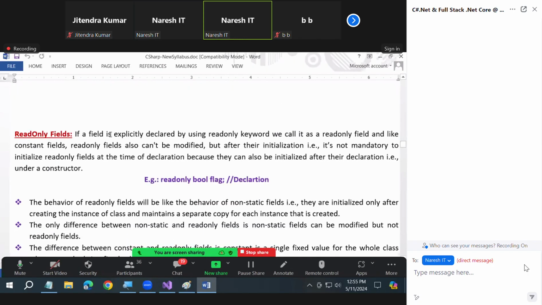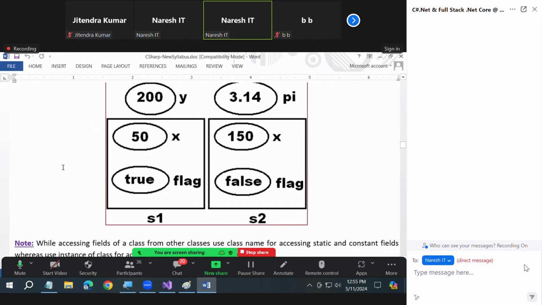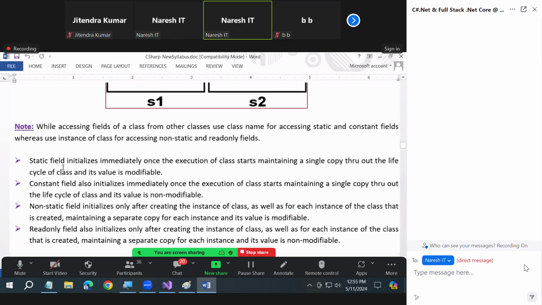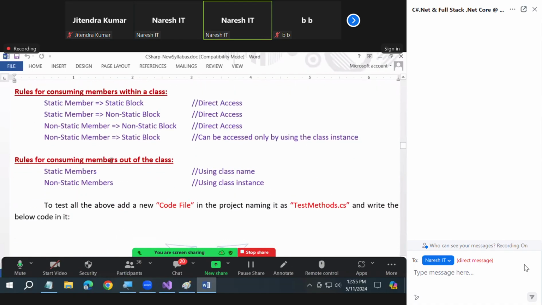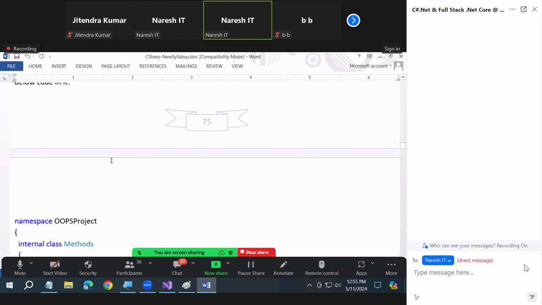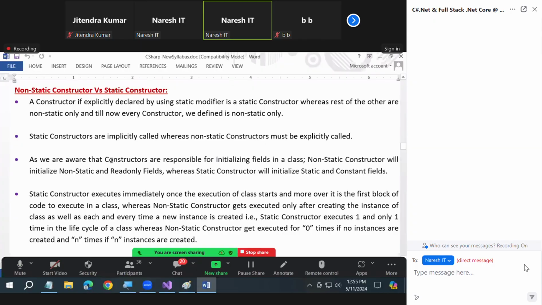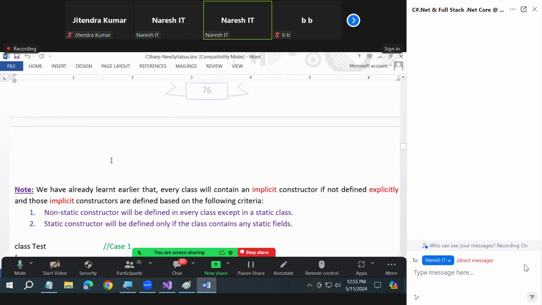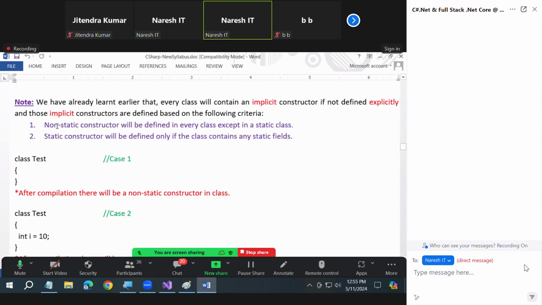Next. I have declared everything in the class, and see that. Okay, next. Under this, I explained these points. And this is the example code. Next. Non-static and static constructors, and these are all the points I told you. And these are the two things I explained to you.